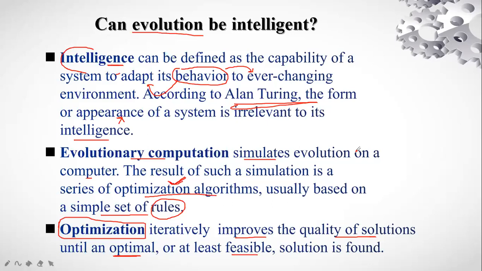It can be considered in terms of maximum or minimum. That best solution out of the complete set is what we find through optimization, right? So we are going to use a series of optimization algorithms based on a simple set of rules. That is evolutionary computation.